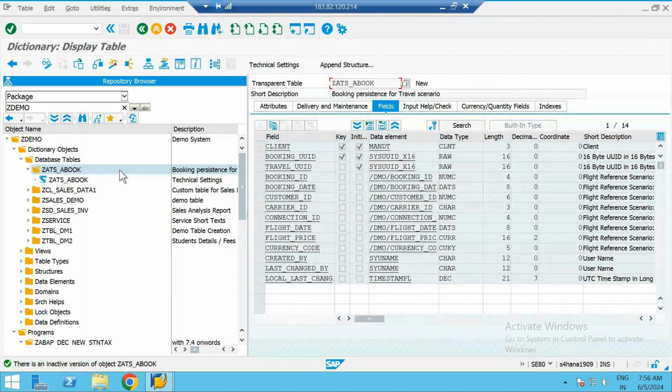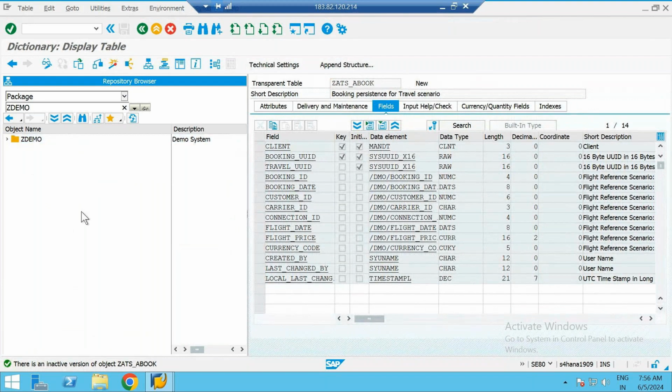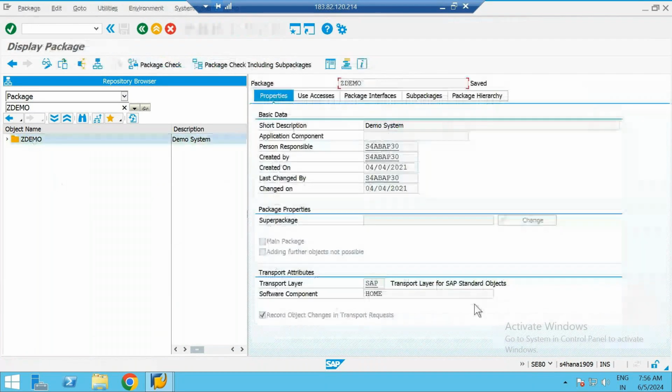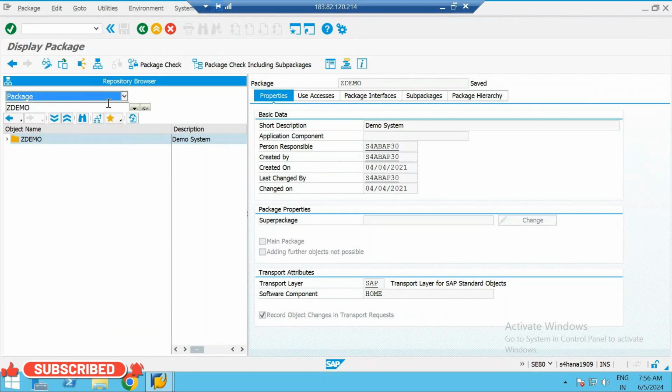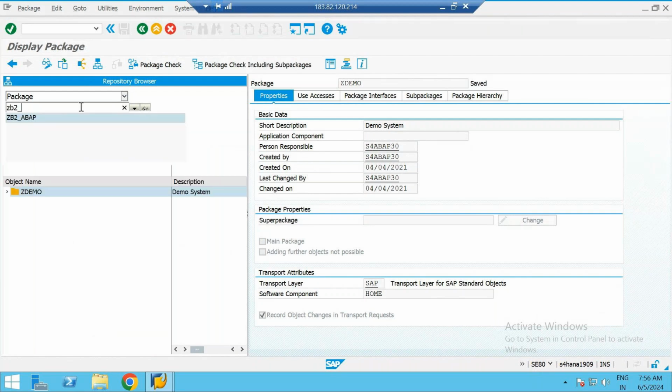So now to create a package, we have to get into a T code called SE80. Okay, this is my T code SE80. After getting into the T code SE80, we have to choose the object category as package here. Then we have to give the name of the package that we want to create. So what we gave was cb2_abap. This was the name that we gave, right?